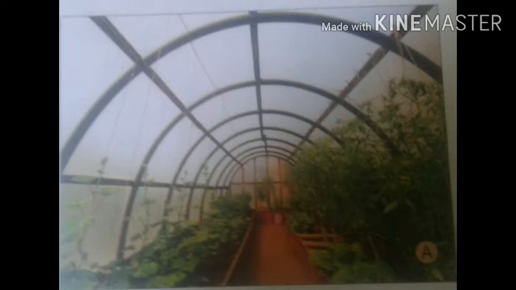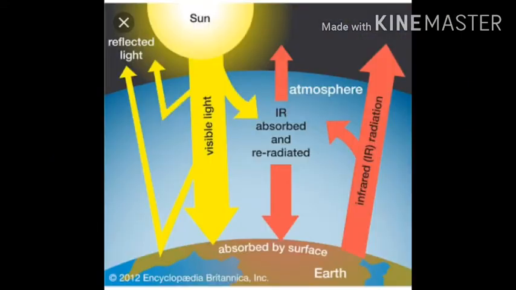Now it is similar for our earth also. Part of the sun's energy, which is emitted as heat radiation or insolation or solar energy, reaches the earth. See, 100% of solar energy is emitted by the sun, but not all of it reaches the earth's surface.